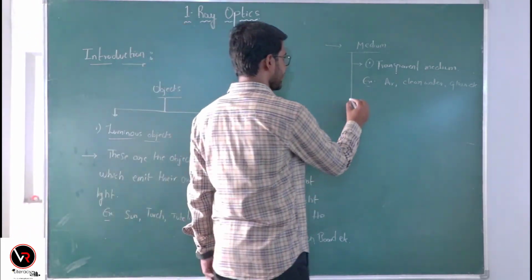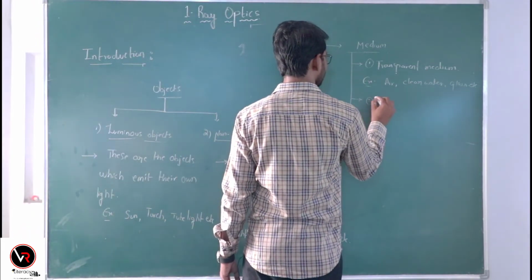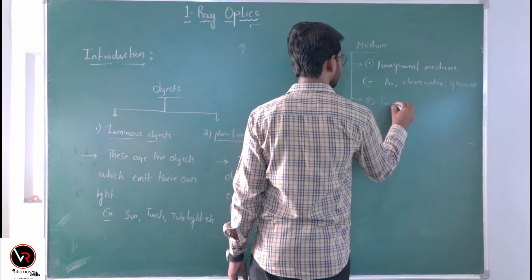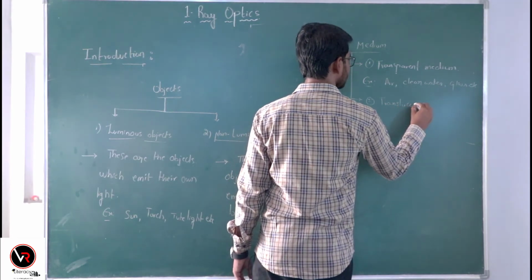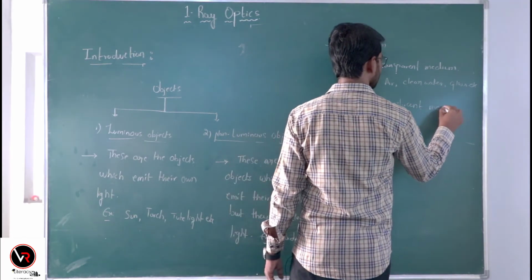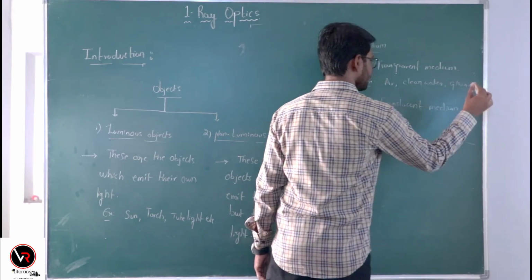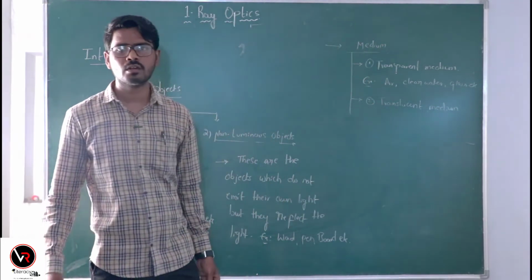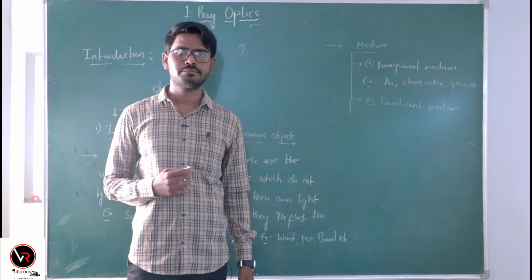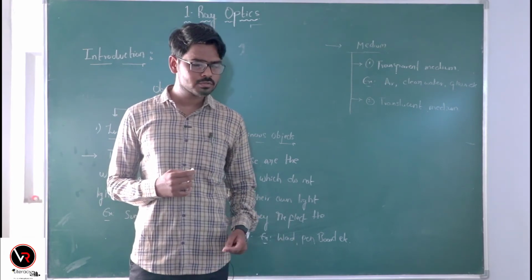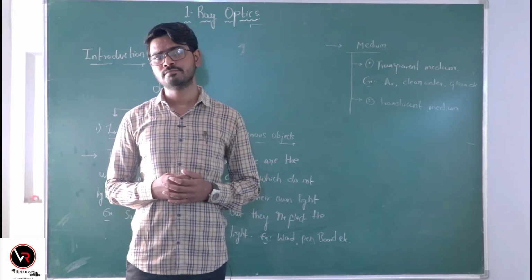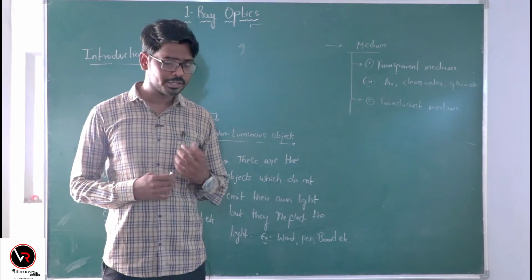Let us see the second type of medium, that is translucent medium. This is the medium in which light travels partially. When you look at the examples, oiled paper and deep water.